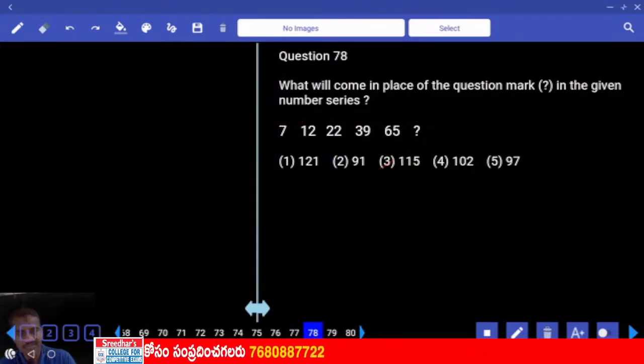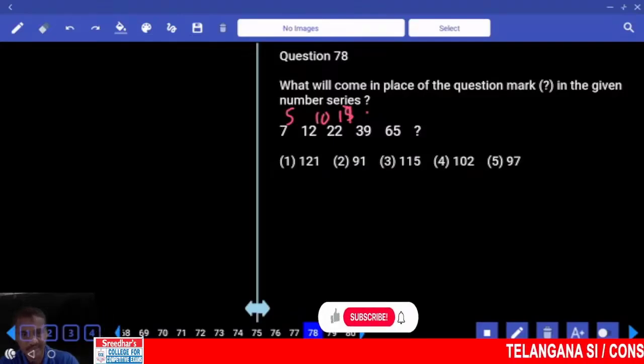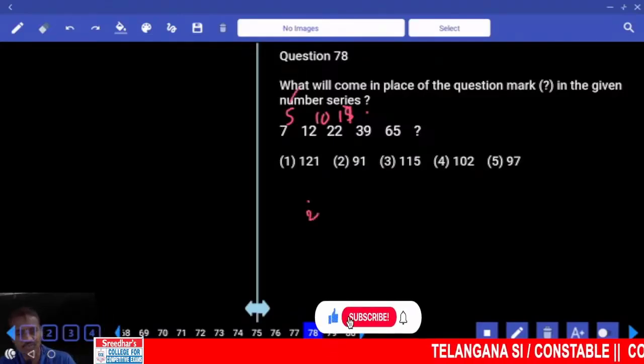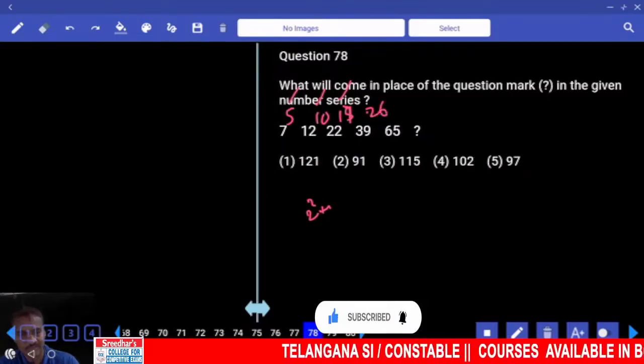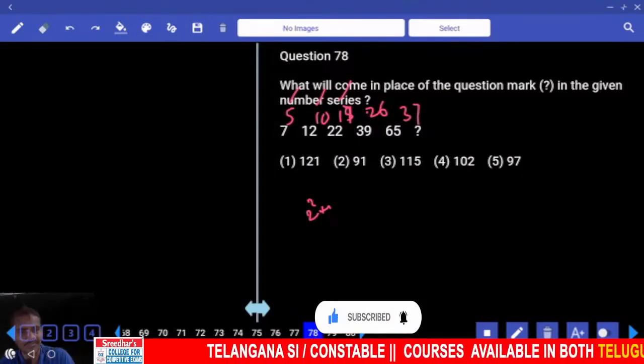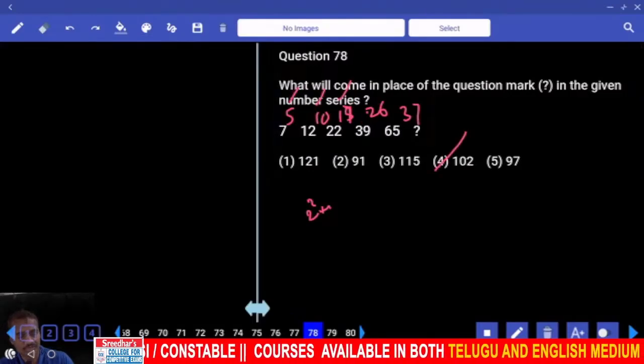Then 78. 7 and 12 difference is 5. Now this is 10. Now this is 15. And this is 39 and 65. Now this is 17. Then 5, 10, 17. 5 can be written as 2 square plus 1, 3 square plus 1, 4 square plus 1, 5 square plus 1, and 6 square plus 1, that is 37. And how much is the number here? 102. 102 choice 4.